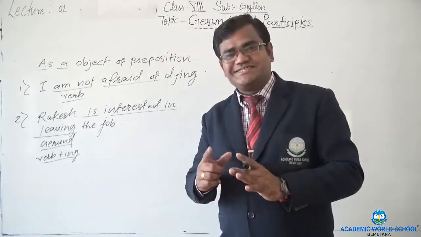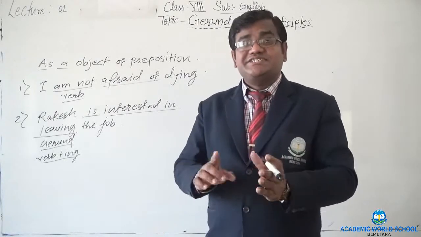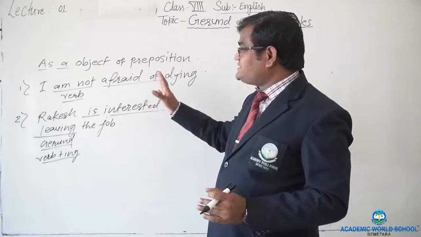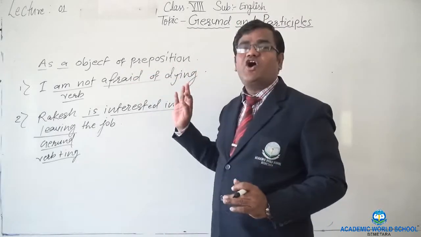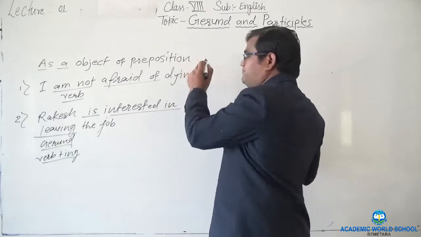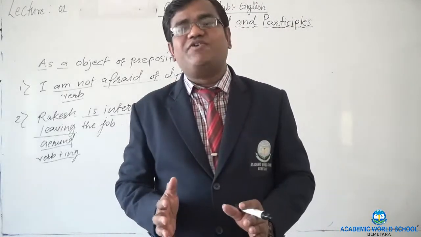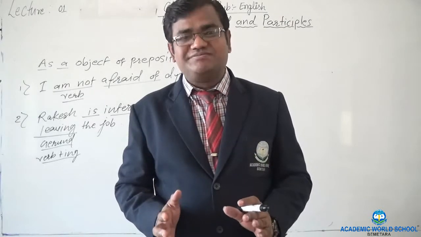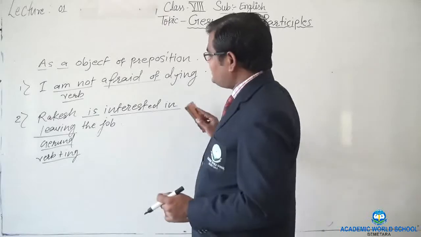Gerund is also used as the subject. Gerund is also used as the object of the sentence. Gerund is also used as a subject complement. Also we use it as the object of preposition. Many times it happens that after preposition we are using ing form of the word, and that becomes the gerund, right?